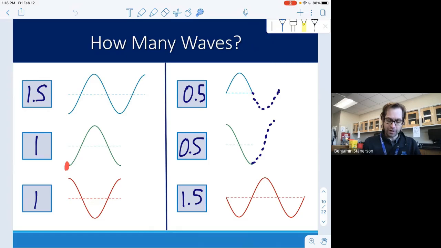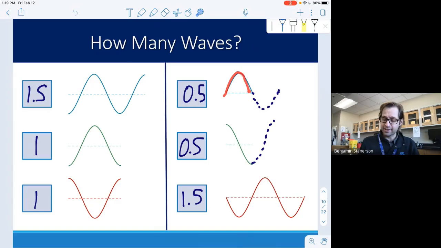Because we're going from a trough on the starting and we're ending at a trough, that's one wave cycle. So that's one complete wave. Similarly, if we start on a crest and end on another crest, that is also one wave cycle. Now, the reason this is a half a wave is you can see here, if we were to project the rest of the wave, if we had it complete its full cycle, we would see that mirror image underneath the equilibrium line.